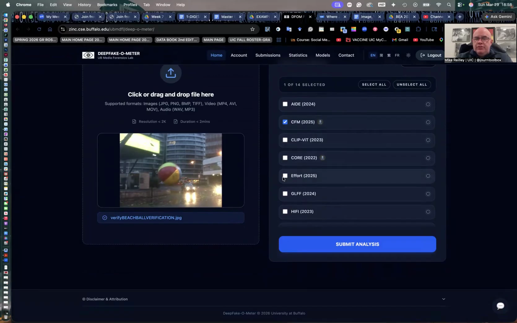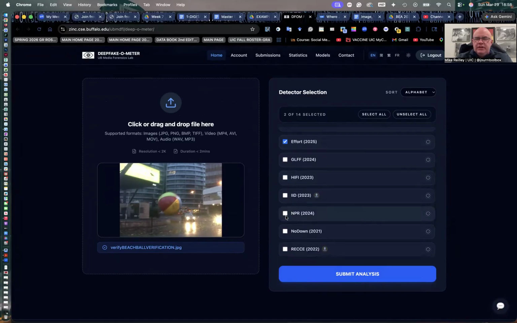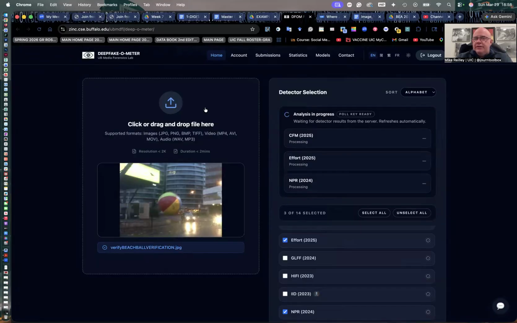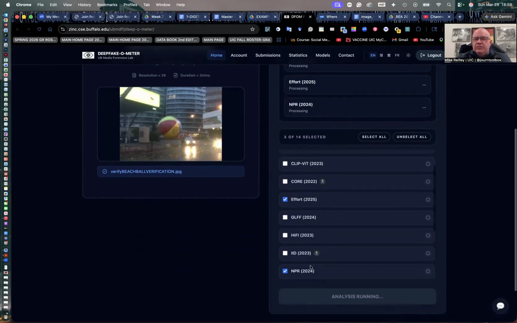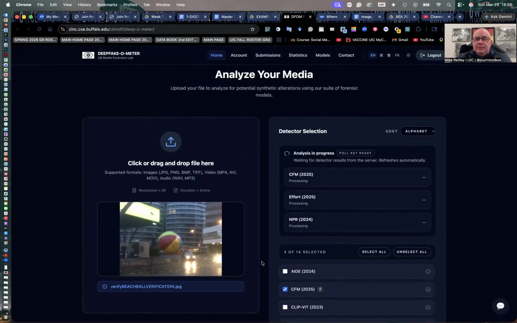So I'm going to pick some of the newer tools here. I've never checked this image in here before, which is really interesting. I'll try National Public Radio's fact checker as well, and I'll submit the analysis. Do you want to share the data with us? Yes. I've tried other images and video and audio in here. You'll be using Deepfakeometer on your take-home assignment. You'll be doing a piece of video that you'll download from a folder, and I'll show you that in a little bit. Really good tool because it allows you to use more than one fact-checking tool and get a bigger snapshot of the certainty of AI.